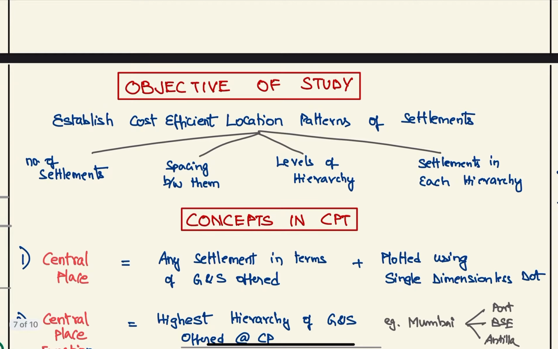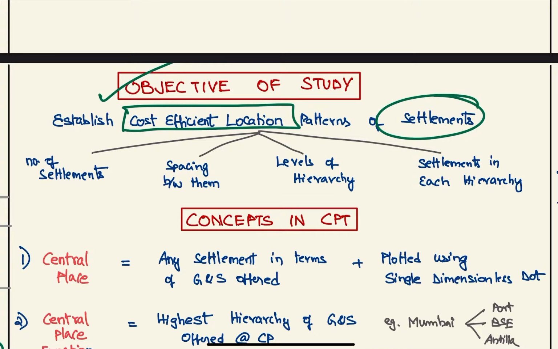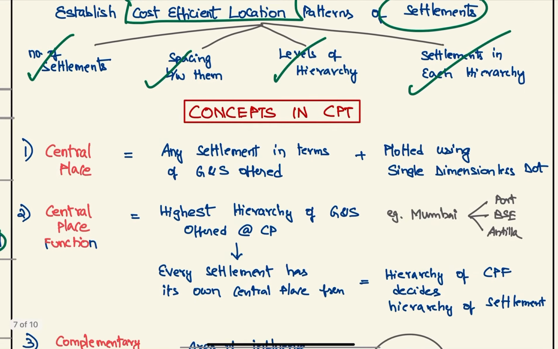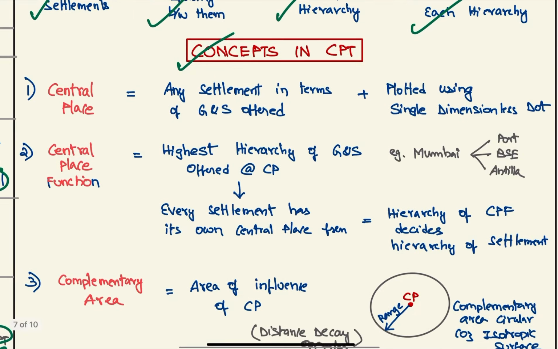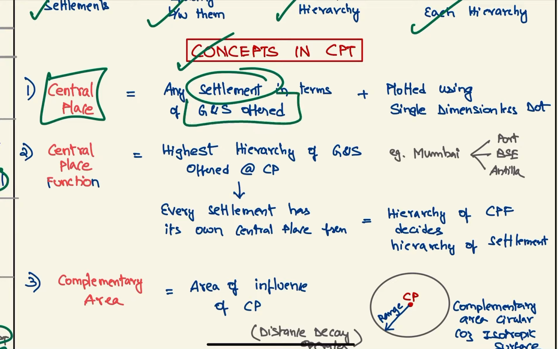Now coming to the objective of our study, it is to establish a cost efficient location pattern of settlements with respect to how many settlements, what should be the spacing between them, how many levels of hierarchy should be there, and the number of settlements in each hierarchy. So we need to first know some concepts in CPT. The first one is the central place. It is any settlement in terms of goods and services offered.